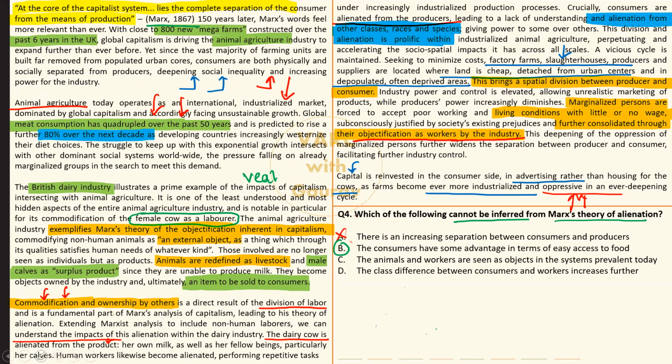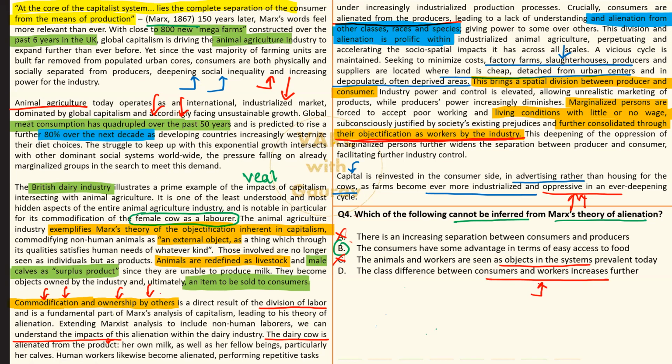In contrast, you can go ahead and see option C and D are in line with what the author is telling us using Marx ka theory. Workers and animals are seen as objects in the capitalistic setup today. Definitely, this is the answer. Mention kiya hai clear cut over here as well as over this part that objectification of workers happens. Okay. D, class difference between consumers and workers increases further.